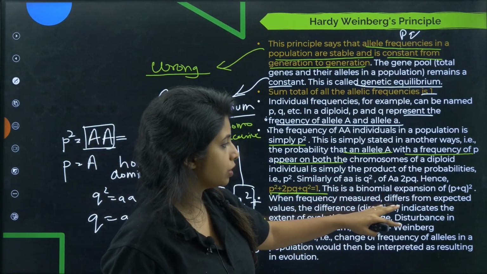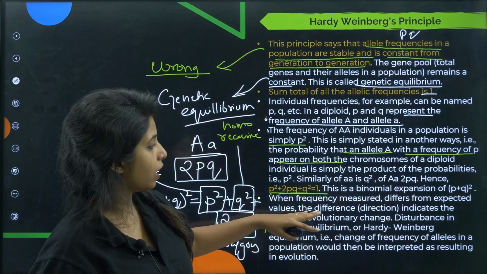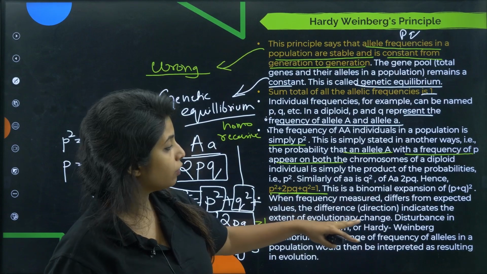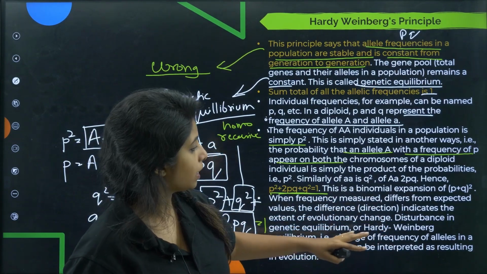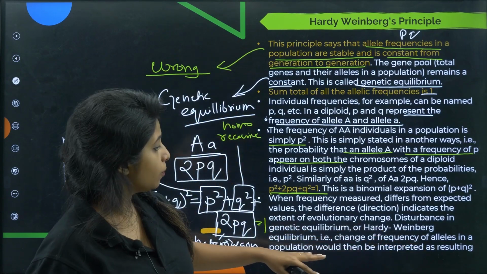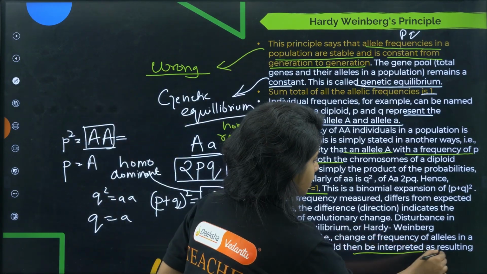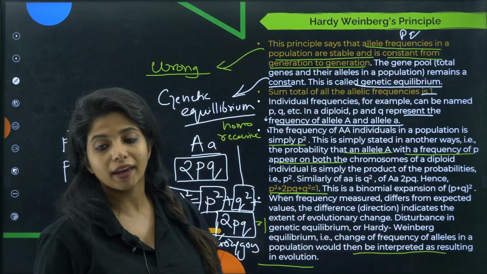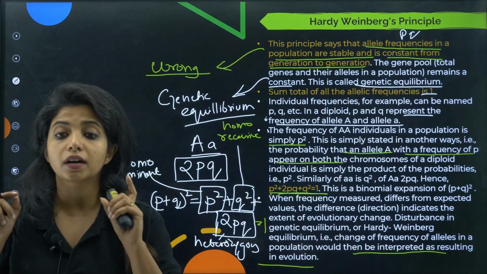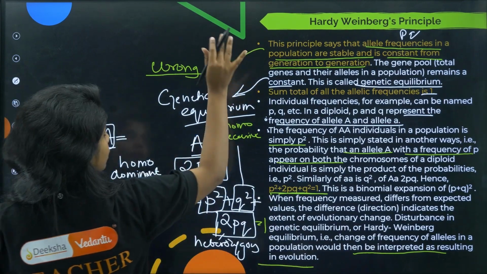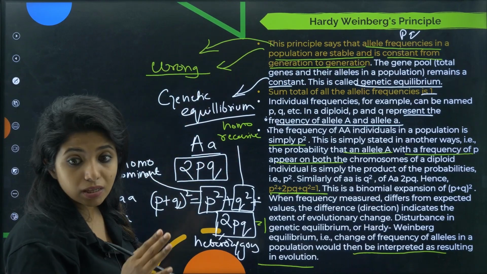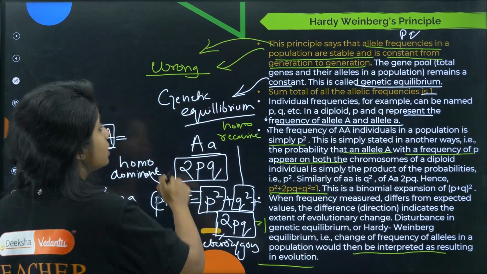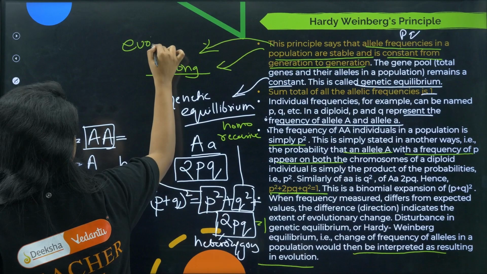When the frequency measured differs from expected values, the difference indicates the extent of evolutionary change. Disturbance in genetic equilibrium or Hardy-Weinberg equilibrium, that is a change of frequency of alleles in a population, would then be interpreted as resulting in evolution. So any change in the Hardy-Weinberg equilibrium means obviously there are some changes in the allelic frequency. That is denoting what, children?